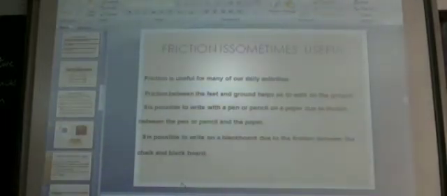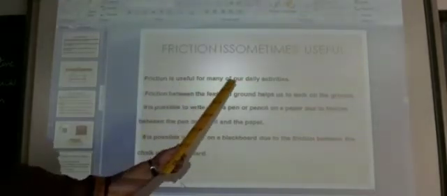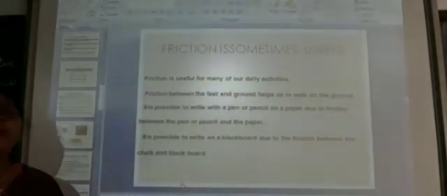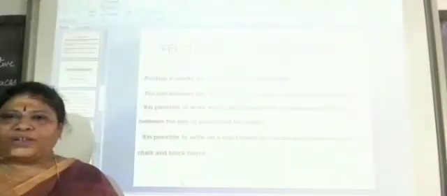Now, how friction is sometimes useful. Let us see how friction is useful. Friction is useful for many of our daily activities. Just now I have explained in our class how friction is useful. Every day we walk, we ride a bicycle, we play. Yes or no? We do so many activities. Friction is useful for all those activities.